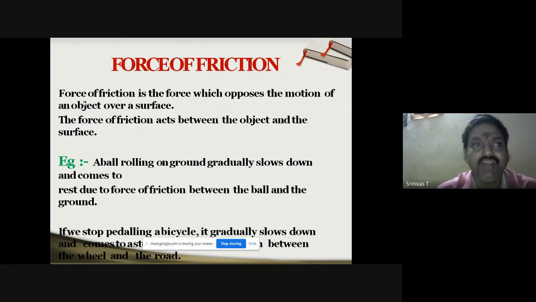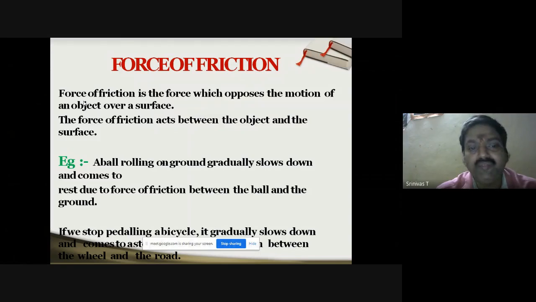The force of friction, as we can see here, acts between the object and the surface. So it is an opposing force: the movement is in one direction for the object, and in the other direction the frictional force acts. Whereas the force has a particular direction for the movement, the opposing force will be in the opposite direction. This opposing force is said to be the friction force.